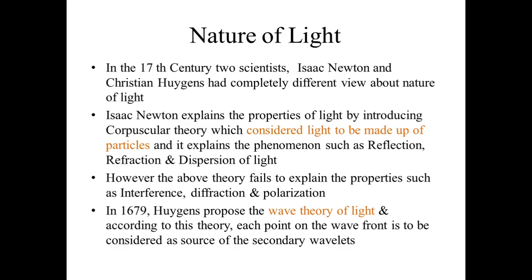In 1679, Huygens proposed a new theory which is called the wave theory of light, and according to this theory, each point on the wavefront is to be considered as a source of secondary wavelets.